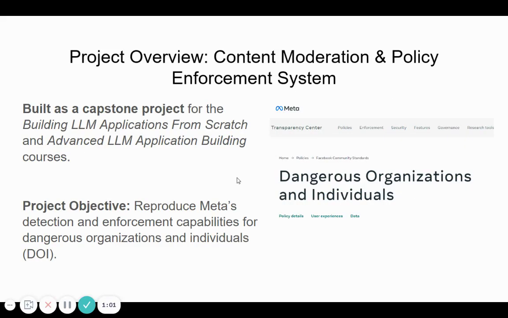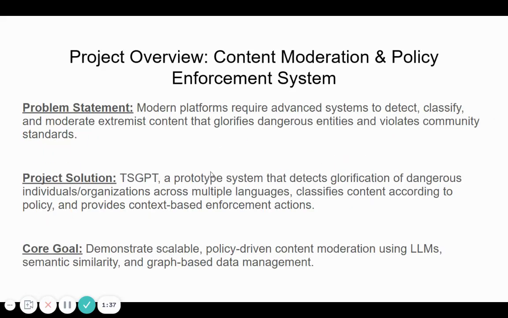I built this particular project as part of a capstone project spread across two different advanced LLM application building courses, building LLM applications from scratch and advanced LLM application building, the latter of which I have now graduated from being a student to co-teaching as a teaching assistant. In this particular project, as I mentioned before, this is all built around Meta's dangerous organizations and individuals capabilities and how it integrates its own policies for DOI into its existing content moderation systems. So let's dive into it.